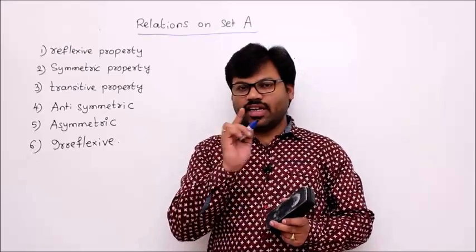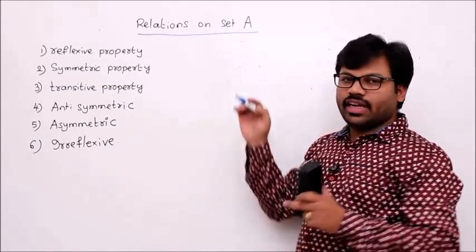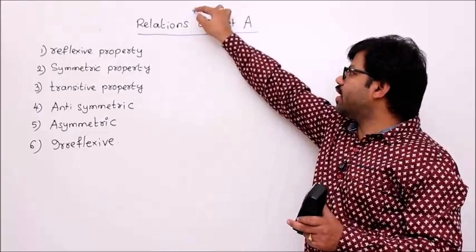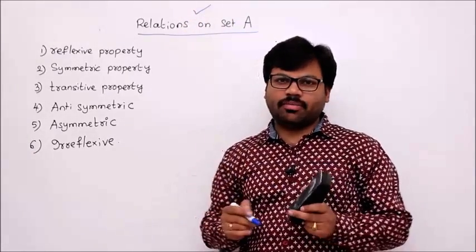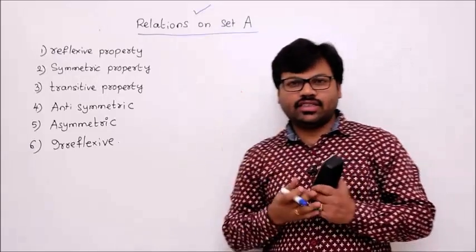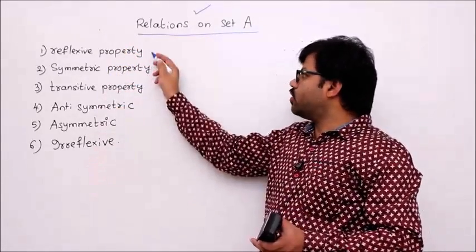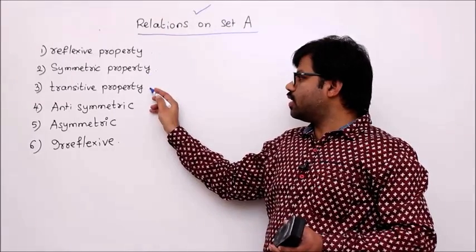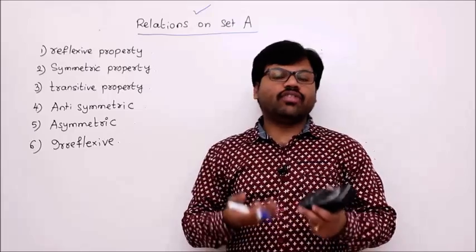Let's for some time talk about relations on set A. That means relations from set A to set A. Whenever I have a relation from set A to set A, I say that is a relation on set A. That means domain and codomain are the same. When you have such relations, then we can define these properties: reflexive property, symmetric property, transitive, anti-symmetric, asymmetric, and irreflexive. We'll see them one by one.